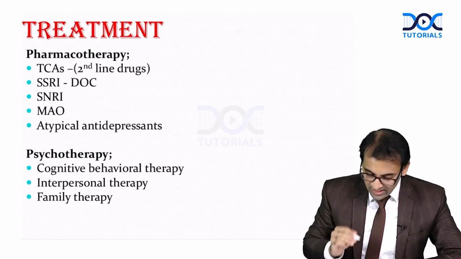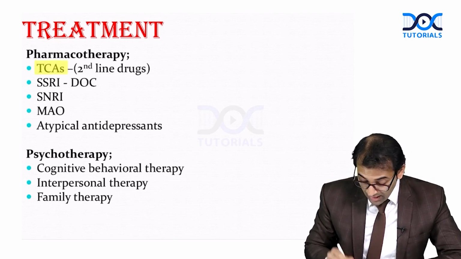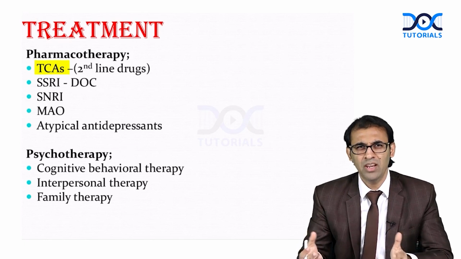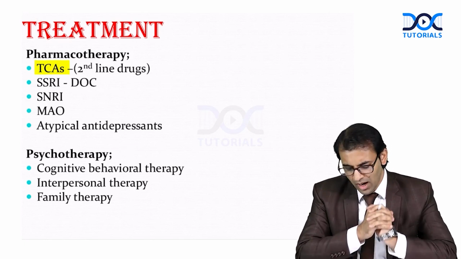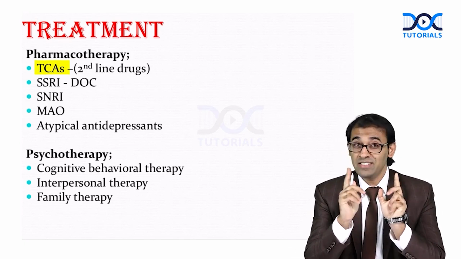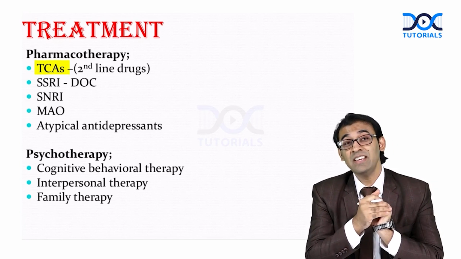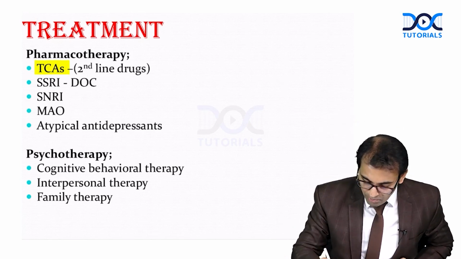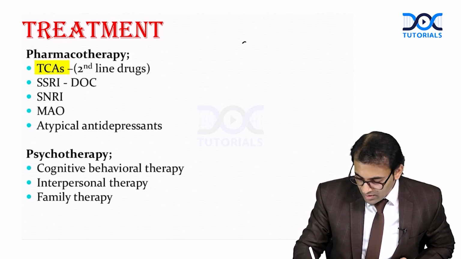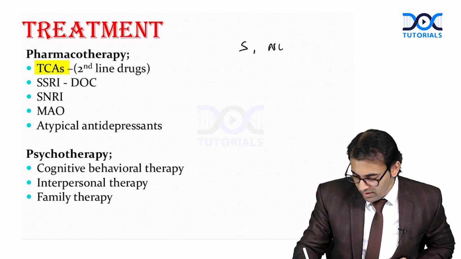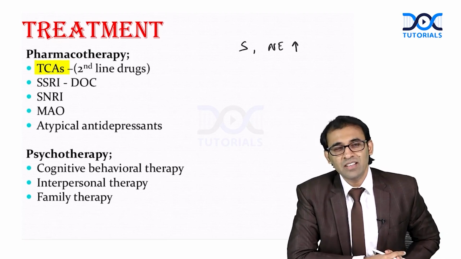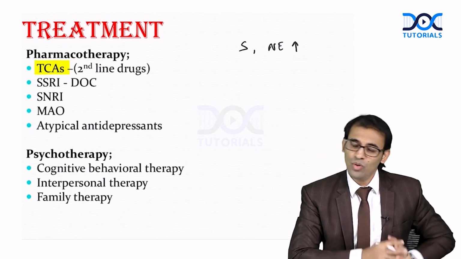Earlier, TCA was the first line of drug. There were so many TCA drugs like amoxapine, imipramine. Earlier, TCA was the best, but remember, TCA had so many side effects. TCA was blocking reuptake of serotonin and norepinephrine, increasing their levels.